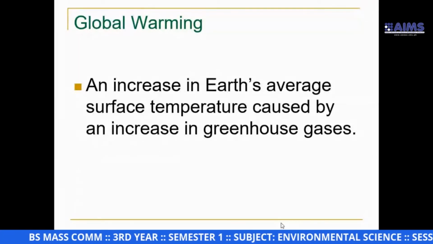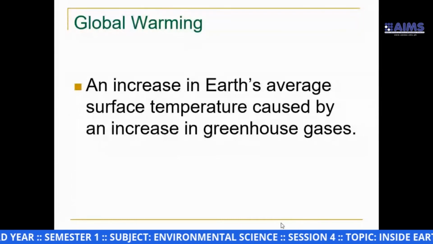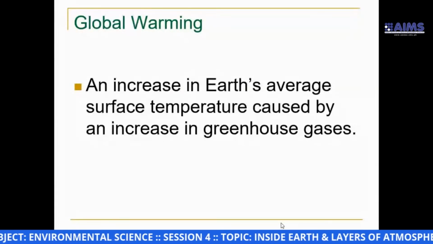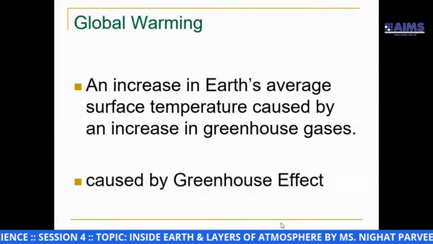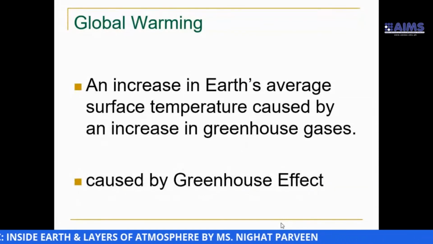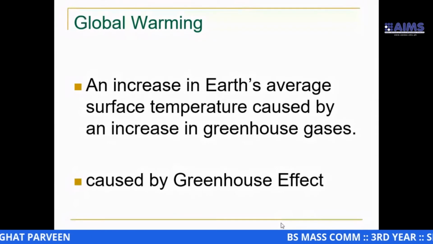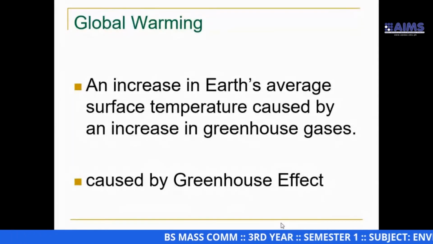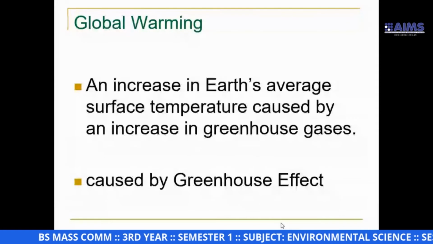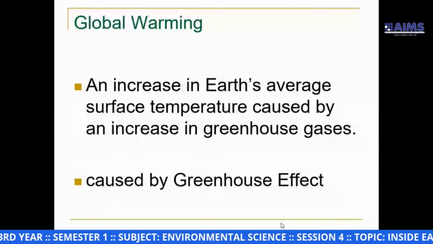Now, the question arises in our mind: what are greenhouse gases? Greenhouse gases are a combination of different sorts of gases, and it is caused by the greenhouse effect.